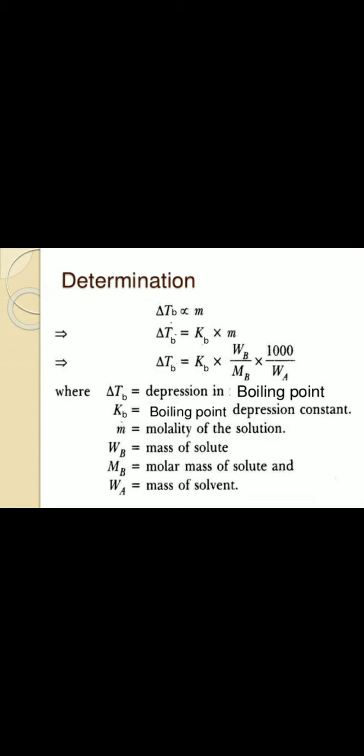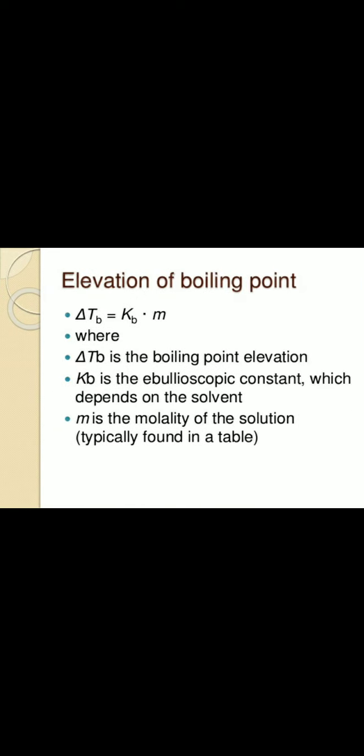As we know, molality is equal to Wb divided by Mb into 1000 divided by Wa. The equation becomes delta TB is equal to Kb into Wb divided by Mb into 1000 divided by Wa. Wb is the mass of solute, Wa is the mass of solvent, Mb is the molecular mass of solute. Delta TB is the boiling point elevation and Kb is the ebullioscopic constant.